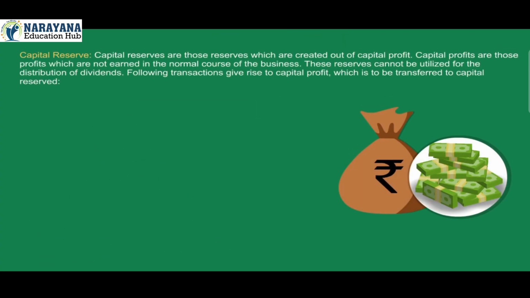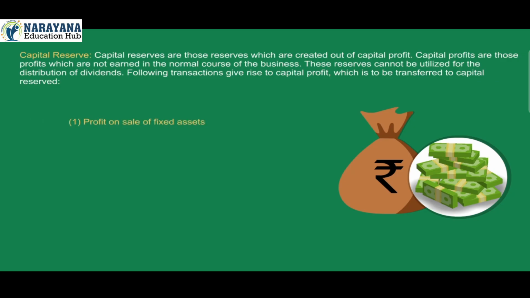Capital reserve. Capital reserves are those reserves which are created out of capital profit. Capital profits are those profits which are not earned in the normal course of the business. These reserves cannot be utilized for the distribution of dividends. The following transactions give rise to capital profit, which is to be transferred to capital reserve.